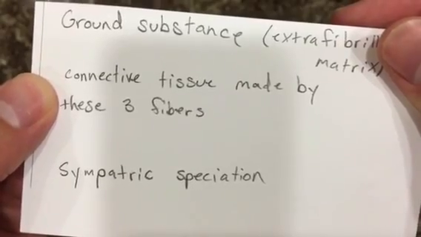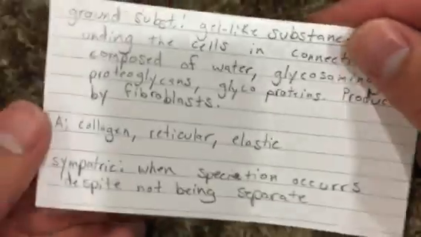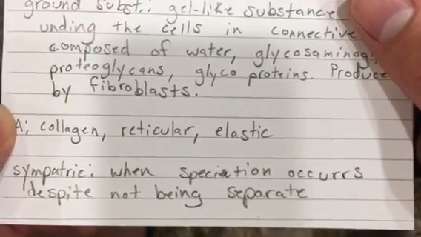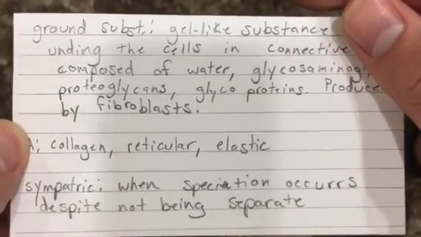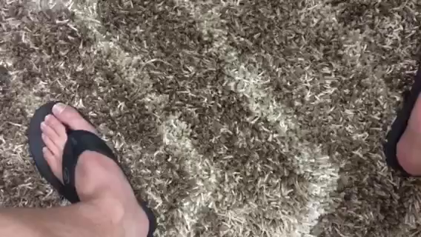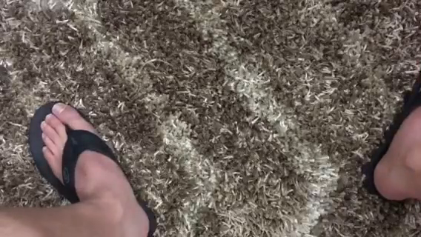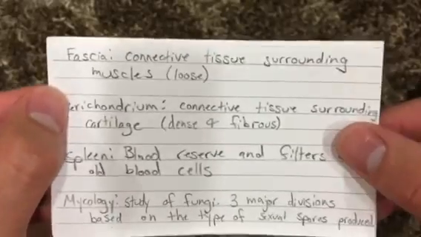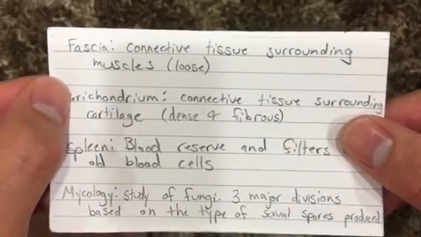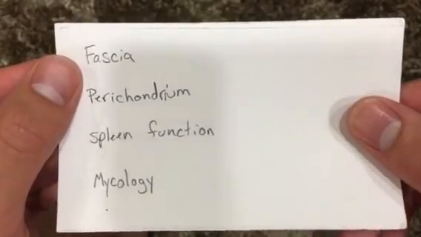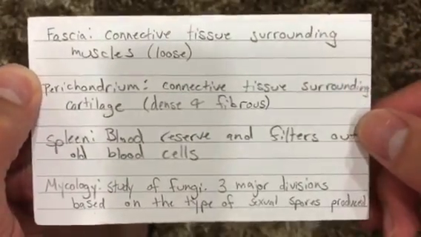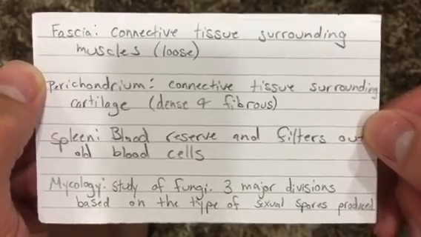Sympatric speciation, when speciation occurs despite not being separate. Fascia, connective tissue surrounding muscles, loose. Perichondrium, connective tissue surrounding cartilage, dense and fibrous.